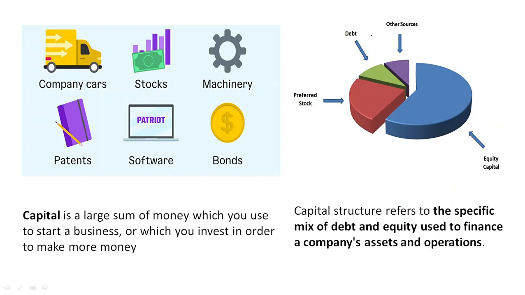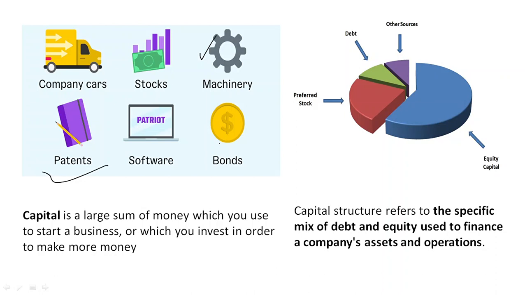What is capital and capital structure? Capital is the money you invest for running a business or starting a business. Maybe you've invested in some machinery or in a vehicle, for stocks, into bonds, for software, or getting some patent. So you need money. That money is called capital, the sum of money, the funds you invest for starting your business or for running your business.